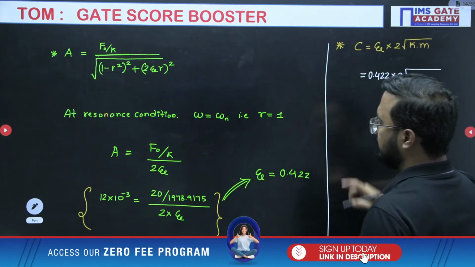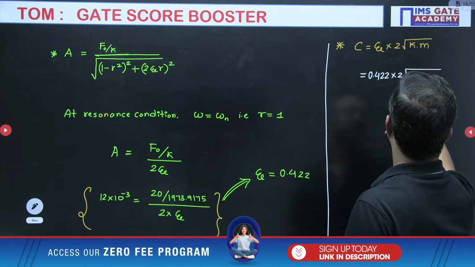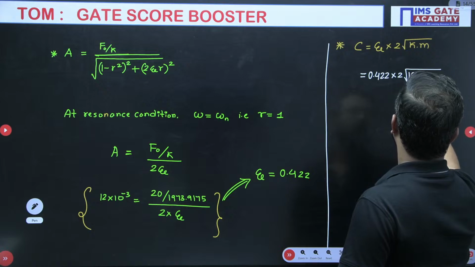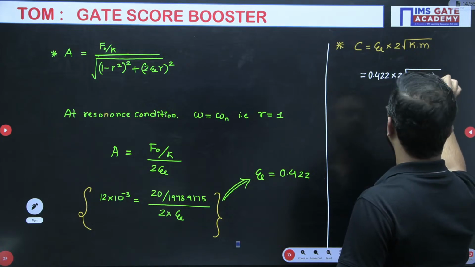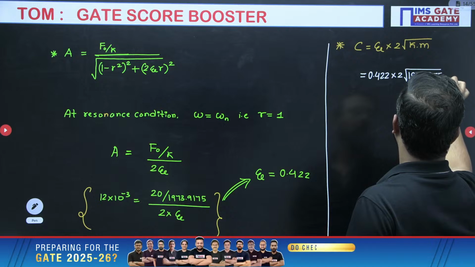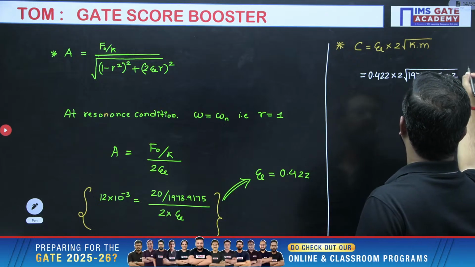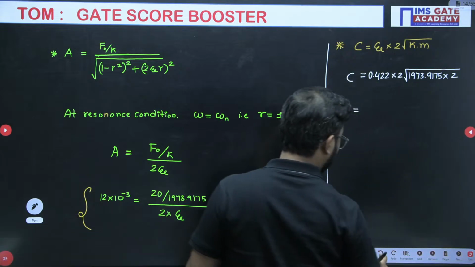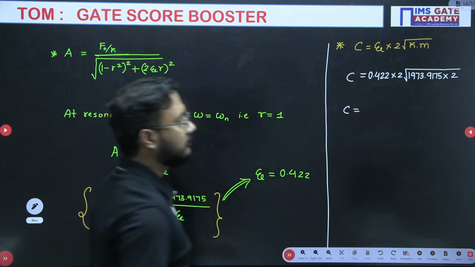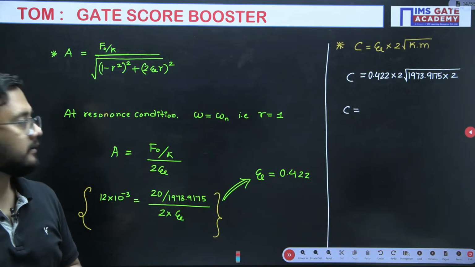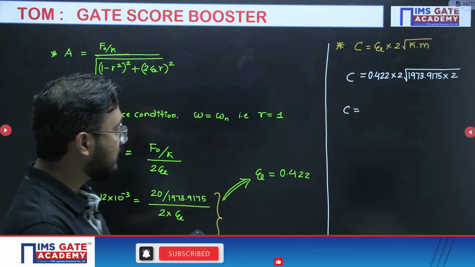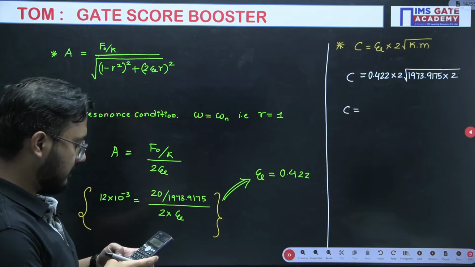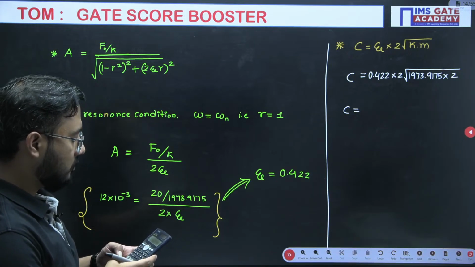K into M. K value was 1973.9175, into 2, under root of this value, multiplied by 0.422 into 2.